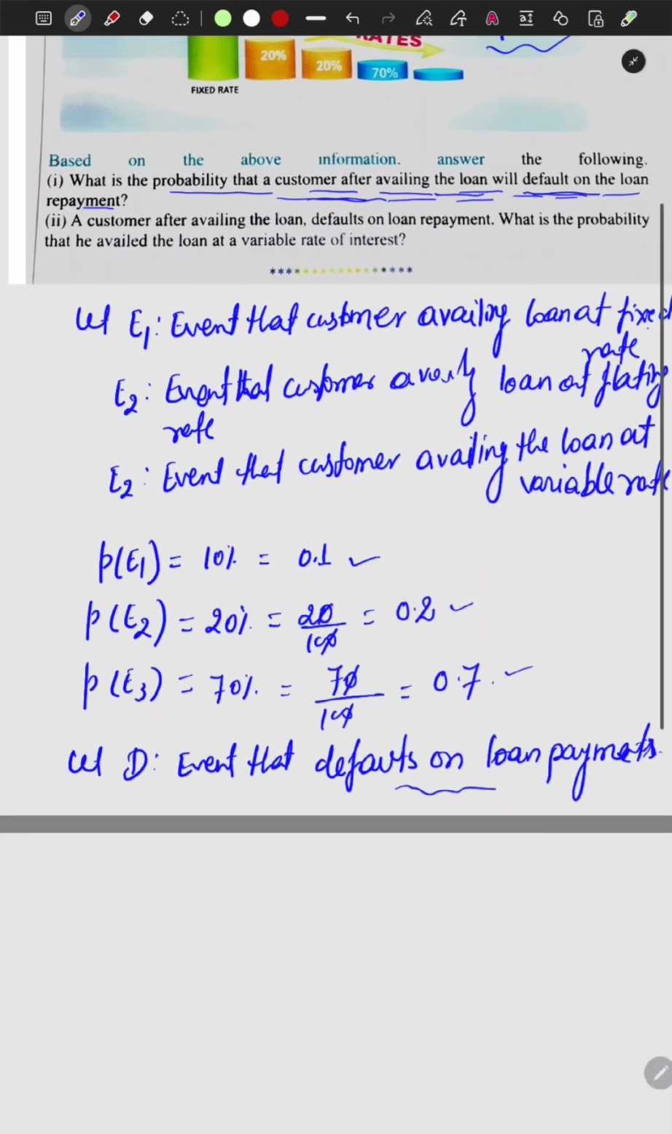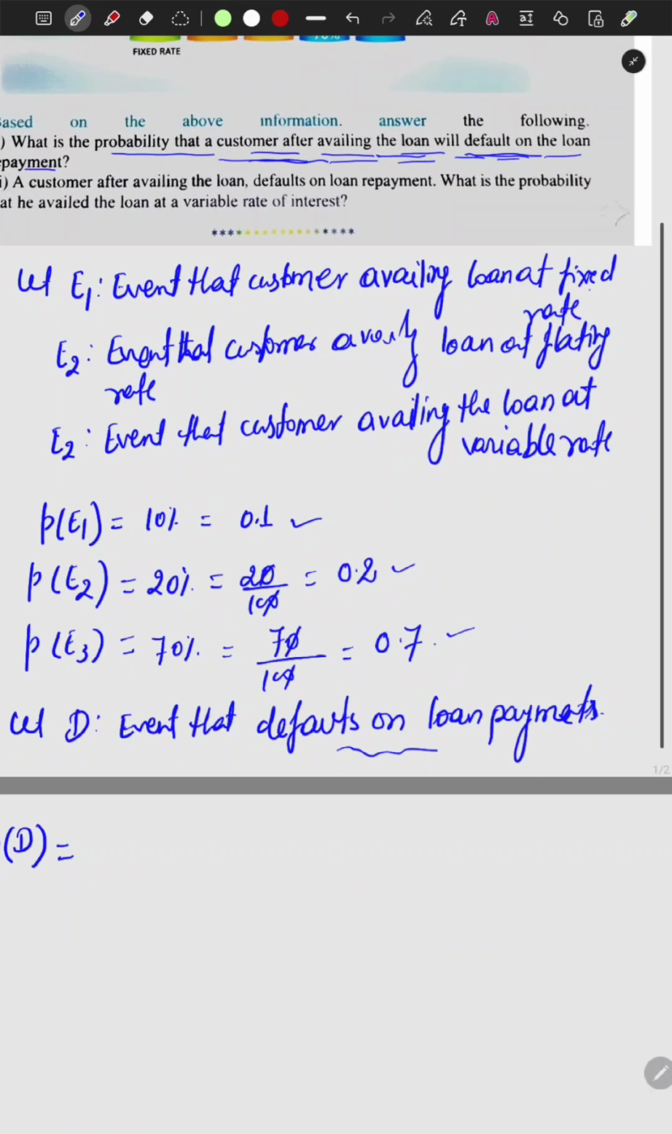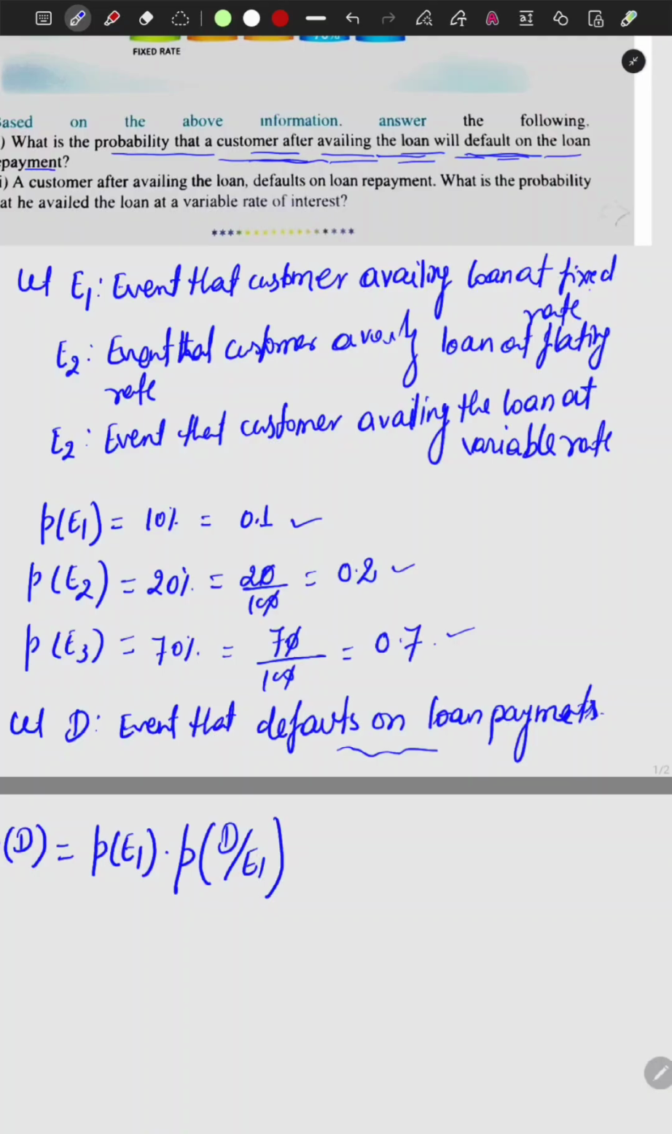So P of D is what is being asked. How will we write P of D? The total probability theorem suggests that P of D equals P of E1 into probability of D given E1, plus probability of E2 into probability of D given E2, plus probability of E3 into probability of D given E3.